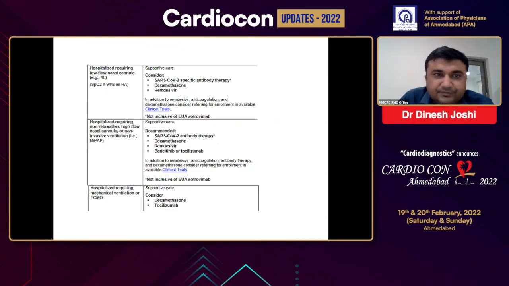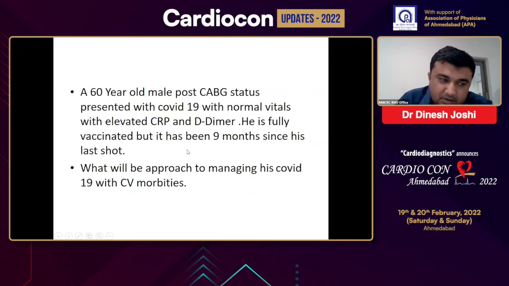In hospitalized patients requiring low-flow nasal cannula, 4-liter oxygen, with SpO2 less than 94 on room air, the treatment options they suggested are SARS-CoV-specific antibody therapy, dexamethasone, and remdesivir. If there is deterioration in spite of remdesivir and 24 hours of steroid therapy, consider baricitinib and tocilizumab. Now comes our patient.